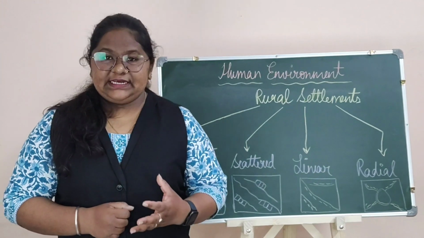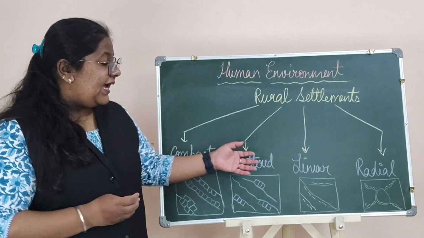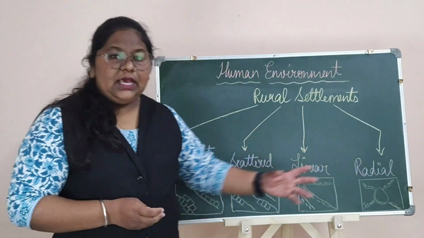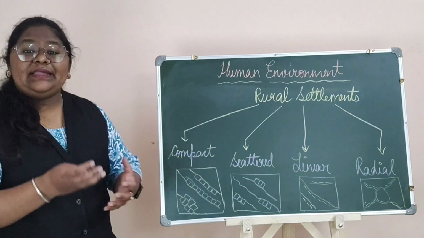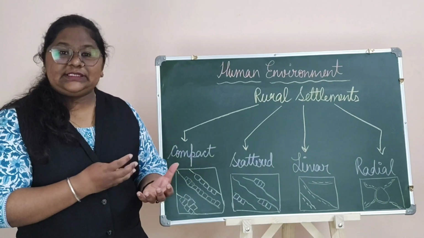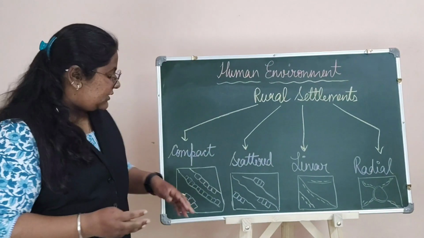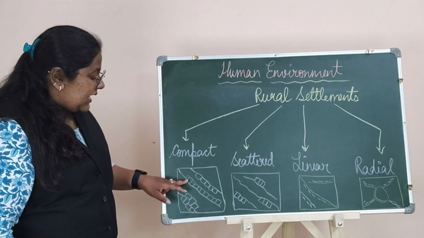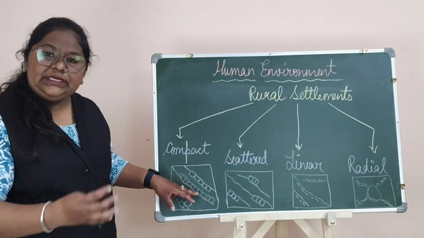So compact settlement, under compact settlement, the houses are very close to each other. As you can see in the images, these houses are very compact. They are very close to each other.